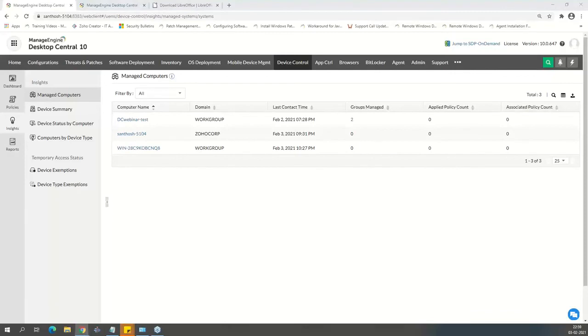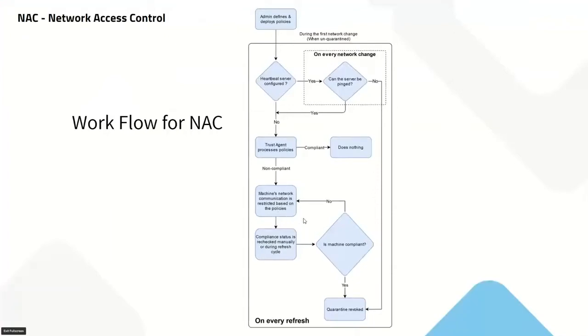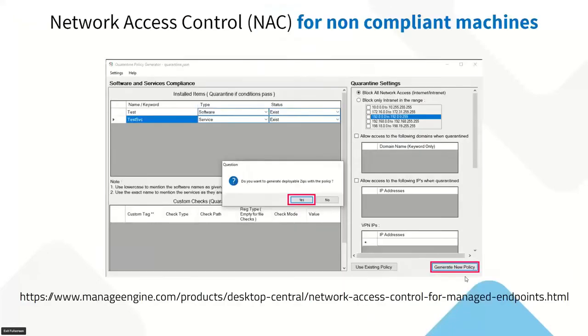Now, one other thing on the security suite is NAC, right? Network access control, which is very, very important. You can create different policies, and this is the workflow. You go ahead and define a policy, and then it is taken by the server. Then an agent that sits on the machine will process whether these configurations are compliant or not compliant. If it's compliant, don't do anything. If it's non-compliant, block the machine from the network, and until the compliance is met, the machine will not be let into the network. This is how the tool looks.